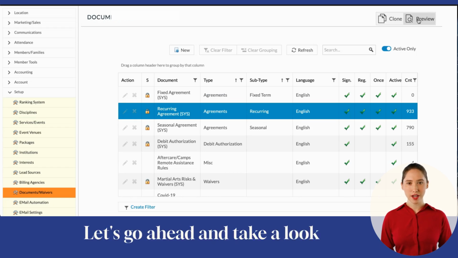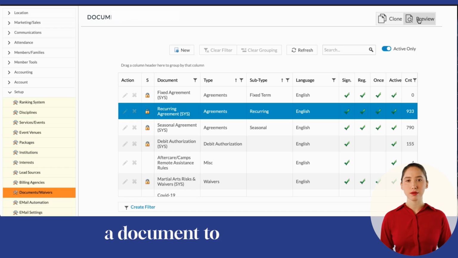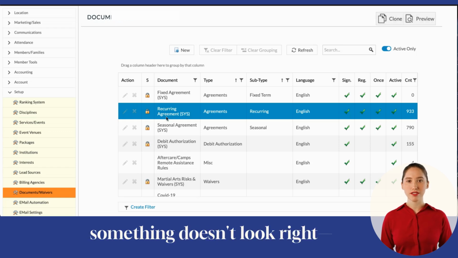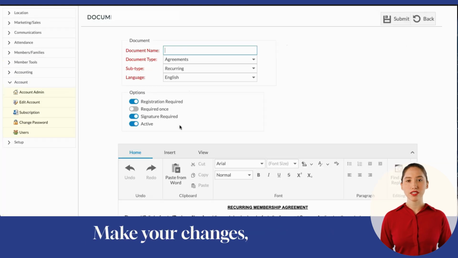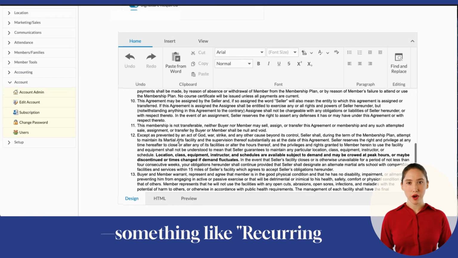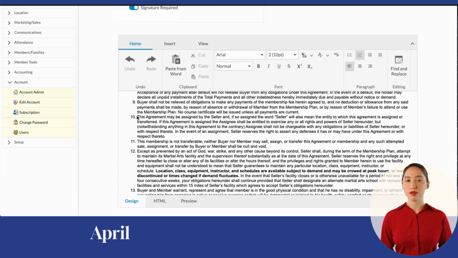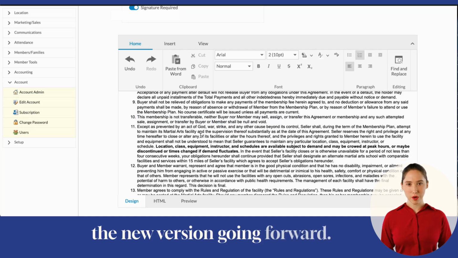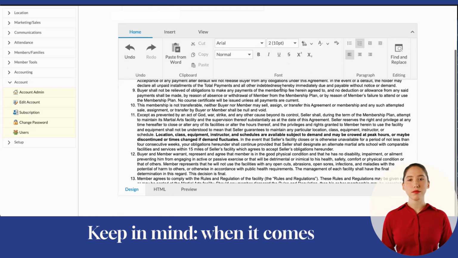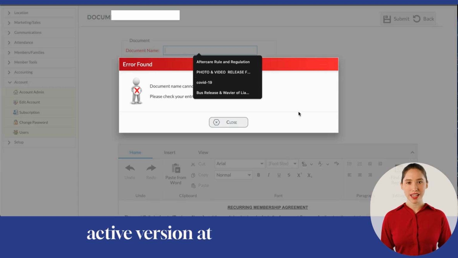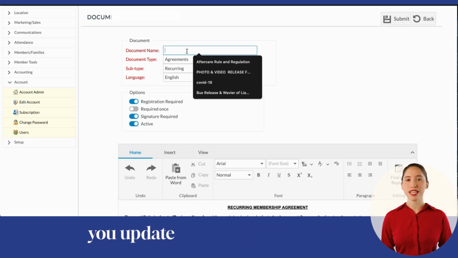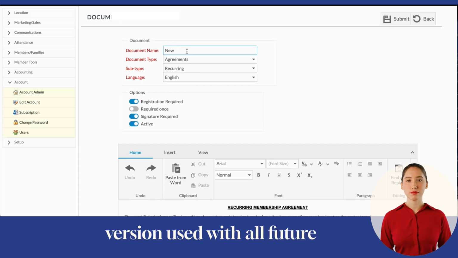Let's go ahead and take a look at one. You can click on a document to preview it. If something doesn't look right, for example, if you want to update line 10, just click Clone. Now you've got an editable copy. Make your changes, rename it, something like Recurring Payment Agreement updated April 2025, and that becomes the new version going forward. Keep in mind, when it comes to financial documents, Black Belt Membership only allows one active version at a time. So once you update it, that becomes the version used with all future members.